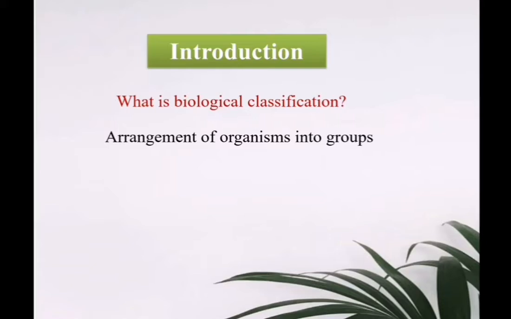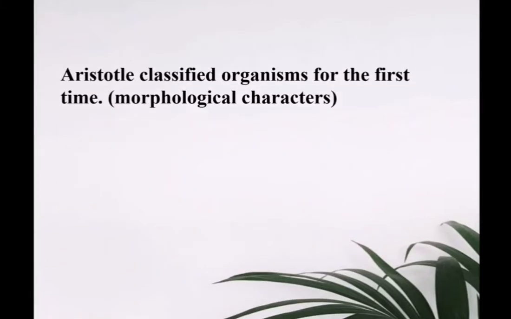And the first man to attempt a scientific basis of classification was Aristotle, and he used simple morphological characters to classify the organisms. What are the morphological characters? It can be the length or the shape, size or color. So he used these morphological characters to classify the organisms.